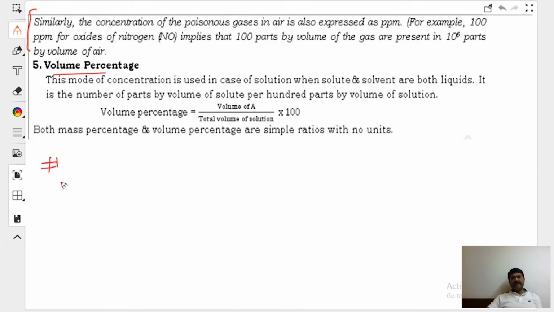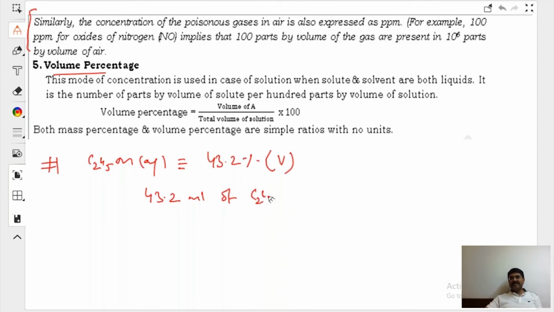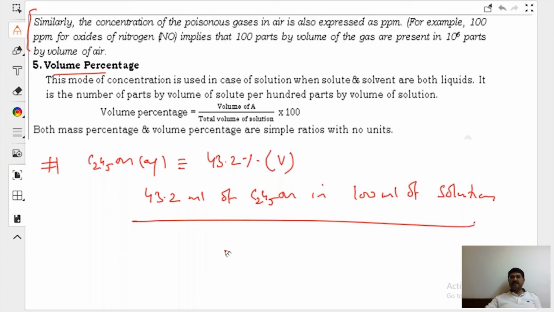See, I'm writing a statement. Aqueous ethanol is, say, 43.2% by volume. What does that mean? It means 43.2 milliliter of ethanol in 100 ml of solution. Is it clear? What is volume percentage? Volume of solute over total volume of solution into 100.